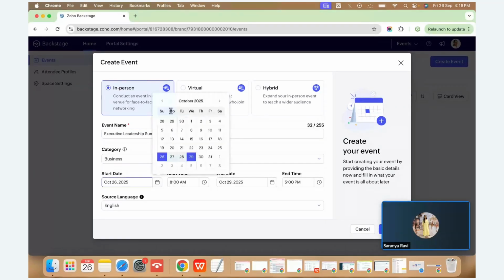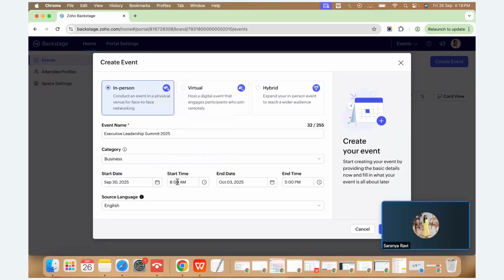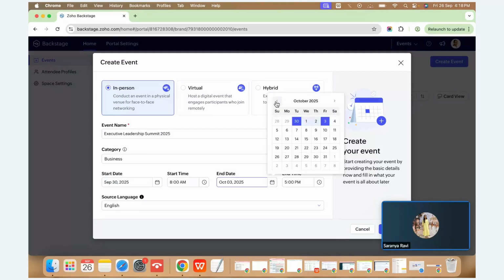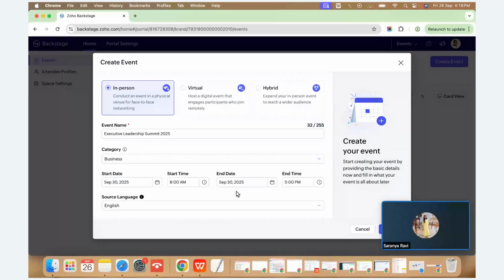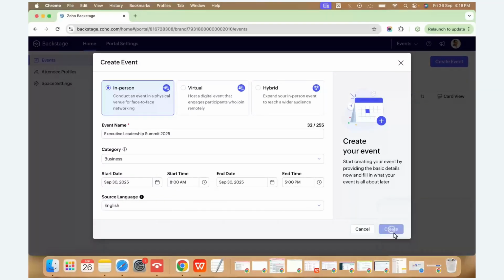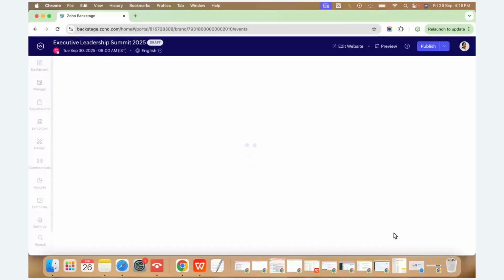Let's say I'm planning to have it on the 30th of September. Start time is 8. We can also have a multi-day or single-day event. For now, I'm making it a single-day event, which will start at 8 and end at 5 p.m. And we can select the source language of the website. Once you click on create, it will redirect us to the builder page.